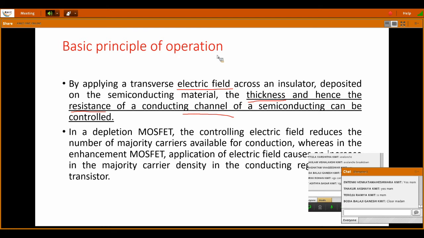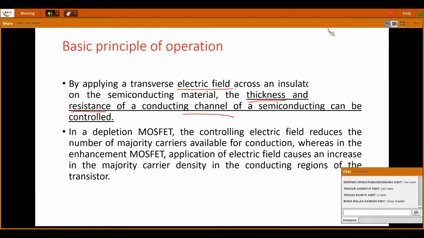And in depletion MOSFET, the controlling electric field reduces the number of majority carriers available for conduction, whereas in enhancement mode, the application of electric field causes an increase in the majority carrier density in the conducting regions of the transistor. See here, enhancement mode and depletion mode of operation are both opposite to each other. Okay, there is only a slight change.